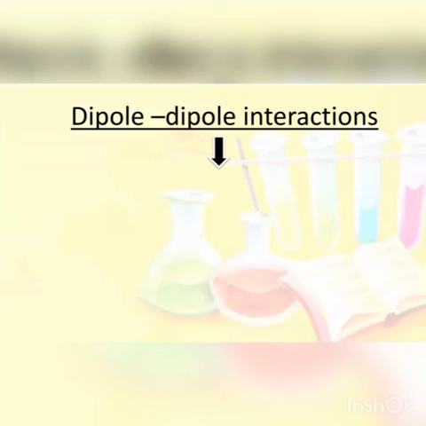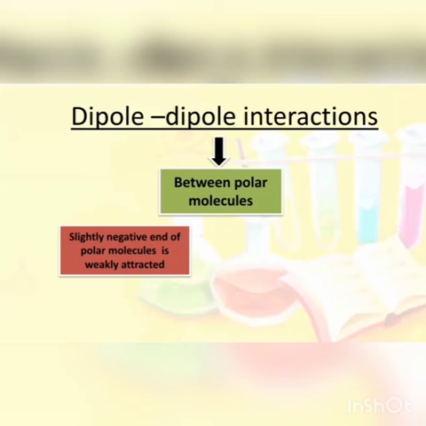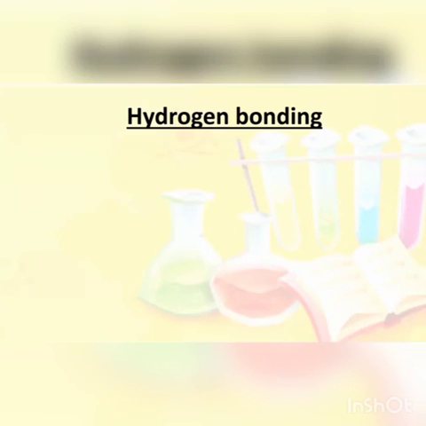Dipole-dipole interactions are always between polar molecules. Polar molecules have 2 poles, 2 ends, positive and negative. So how are these created? When the slightly negative end of a polar molecule is attracted to the slightly positive end, it means dipole-dipole interactions are always between polar molecules. The next intermolecular force is hydrogen bonding.